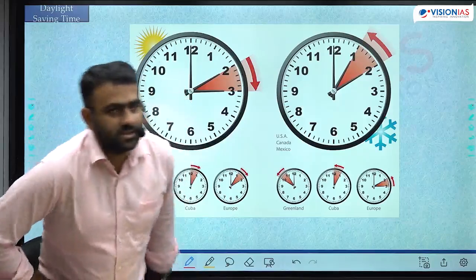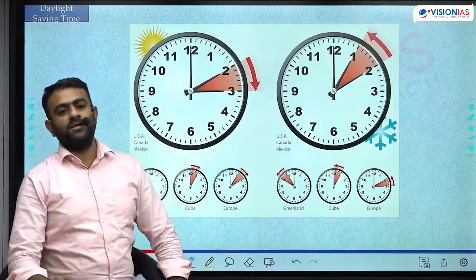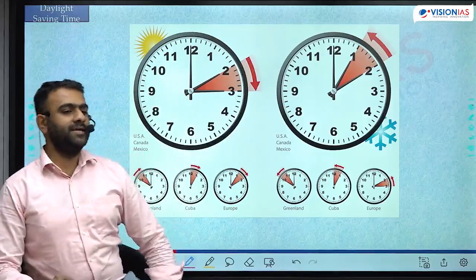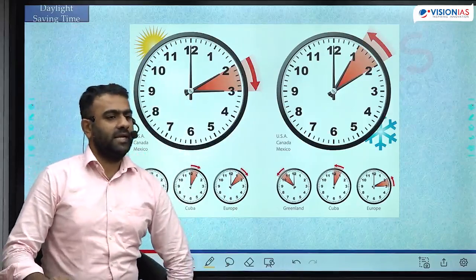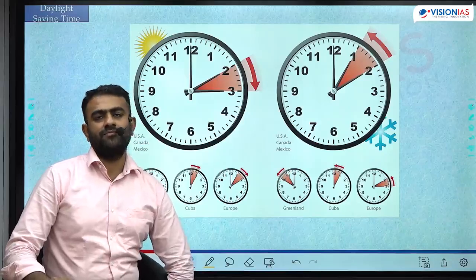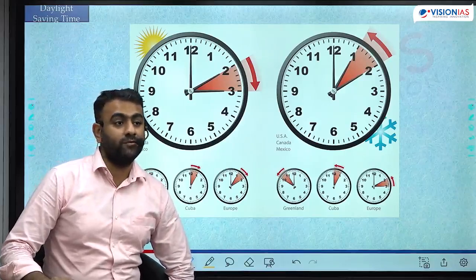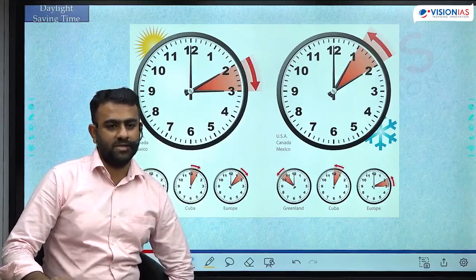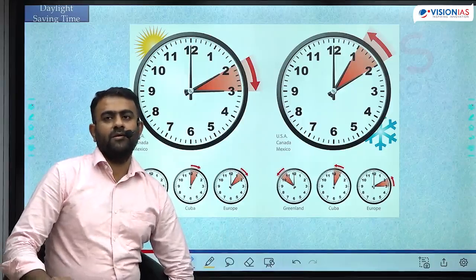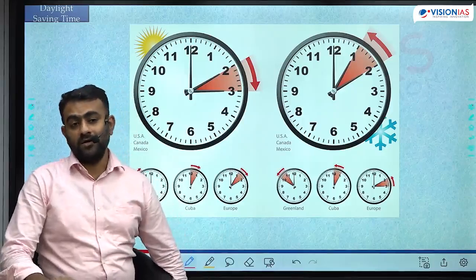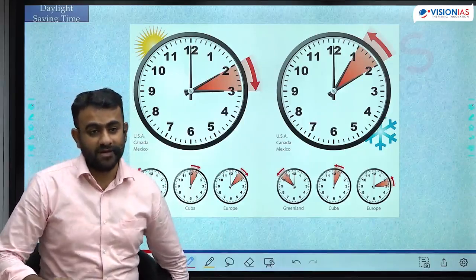In some places, most of the temperate countries, during the summer, the length of the day is longer. Length of the day is longer, है ना? So let's say instead of 12 hours, you are getting 14 hours. 14 hours of day आपके पास है summer में. If you plan your day accordingly, you will save a lot of time, lot of energy.